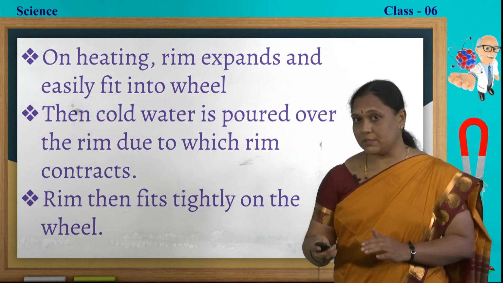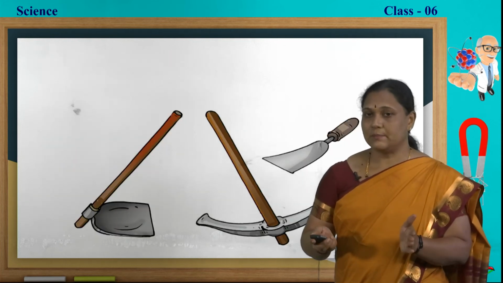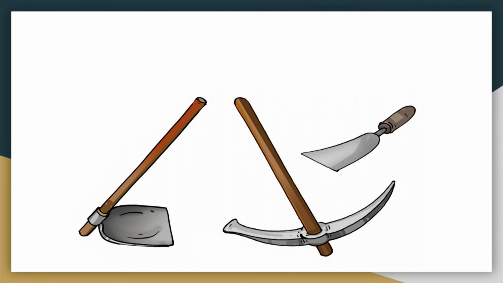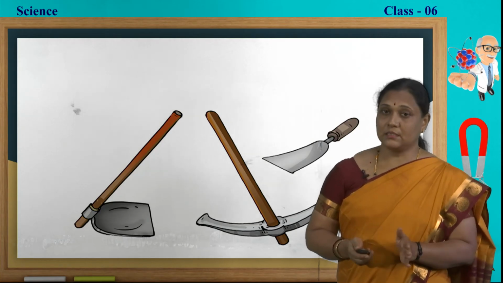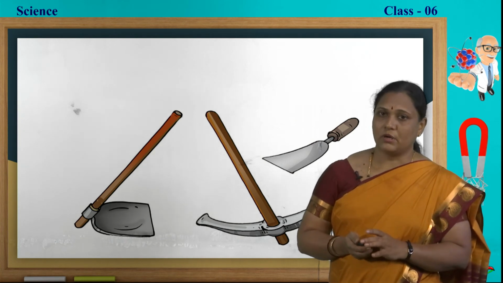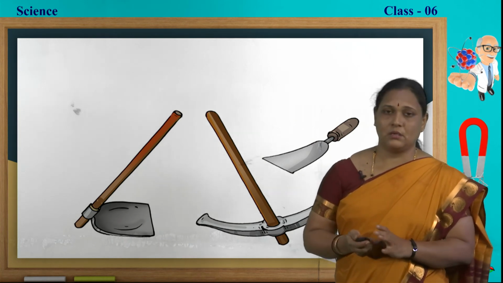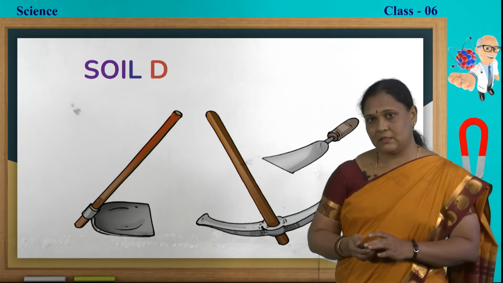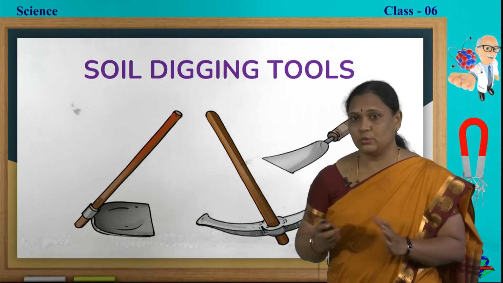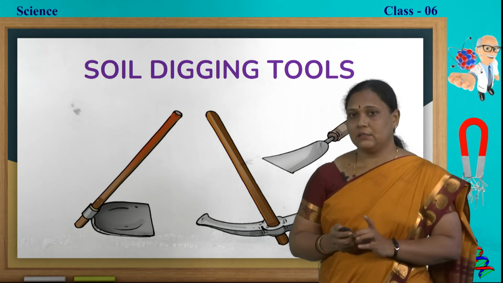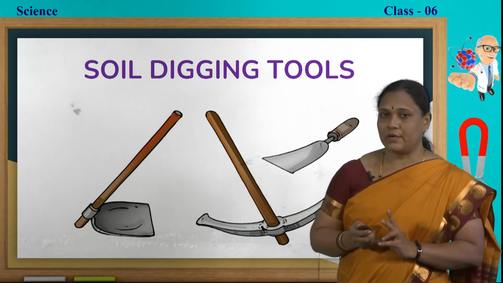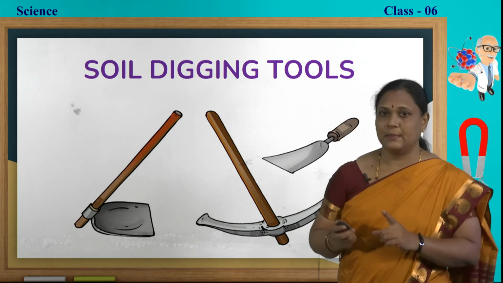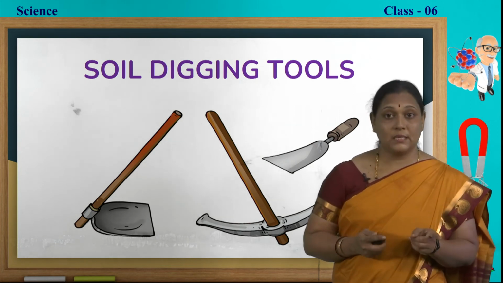Shall we move to another situation? Here you are seeing some tools. Where do we usually use these tools? We can find these tools with farmers. In agriculture, we see farmers using these tools, and also in construction of buildings, people use these tools. These are called soil digging tools. Here in each tool we find two parts. One is the blade and the other is the wooden handle.